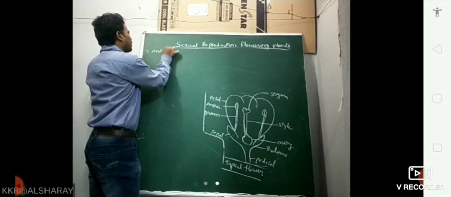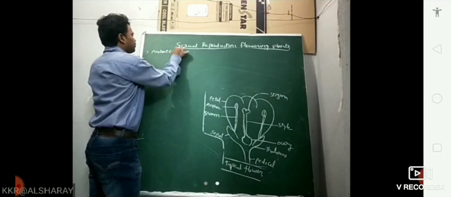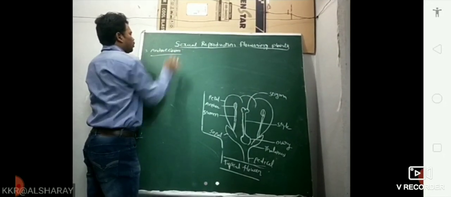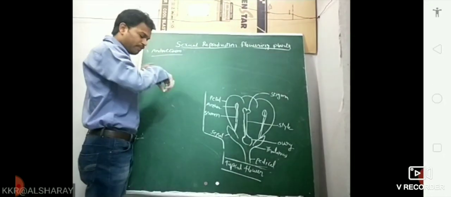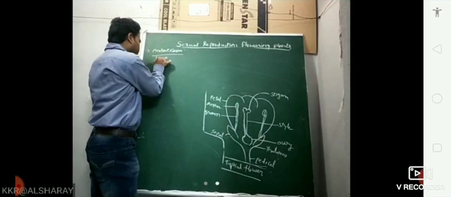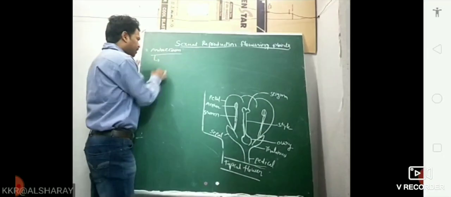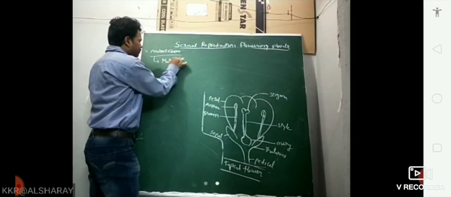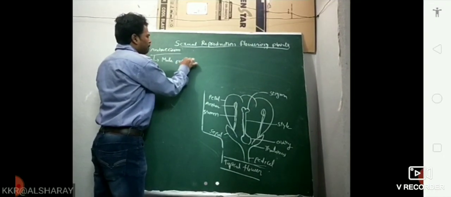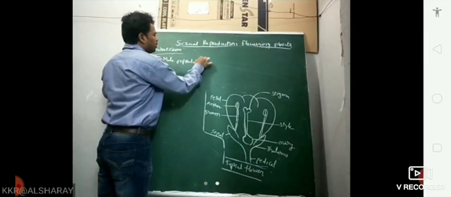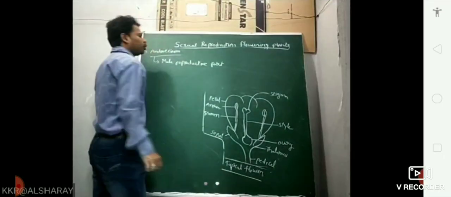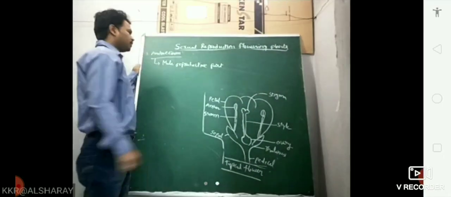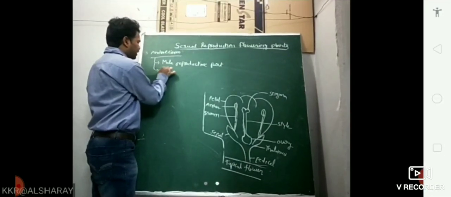The third whorl of the flower is androecium. Androecium represents the male reproductive part of the flower. The members of androecium are the stamens.